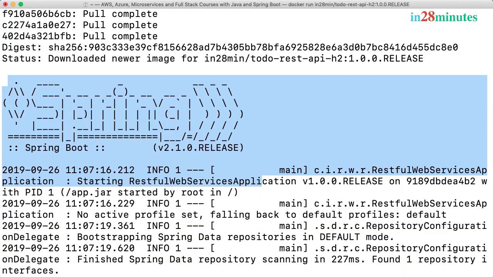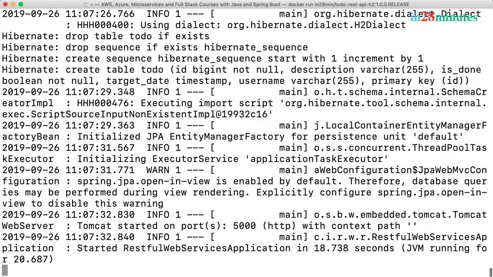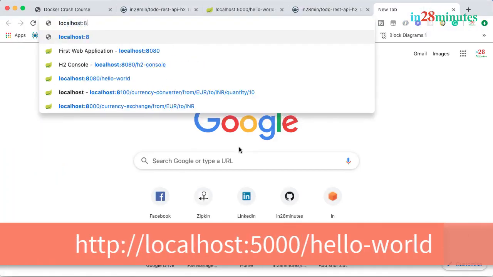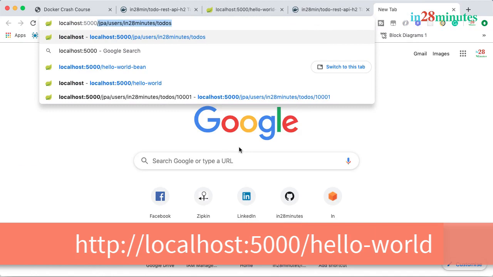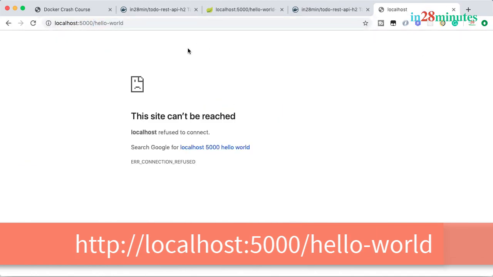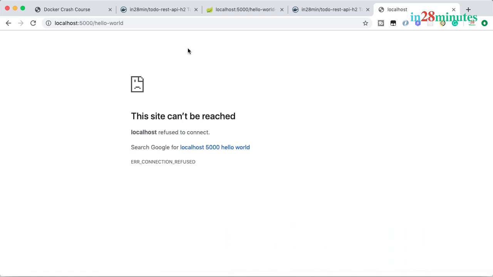Now, you might be wondering, hey Ranga, all this is great. I see that the Spring Boot application is running, but I would want to be able to access it. How can I do that? If you go further down, you'd see that it's running on port 5000. Let's go and try to run it. Localhost 5000. Actually, the URL for this is localhost 5000/hello world. Oops, error. What's happening? Why is there an error?